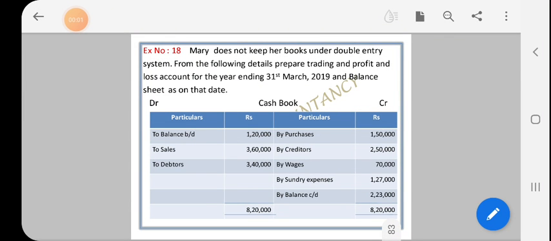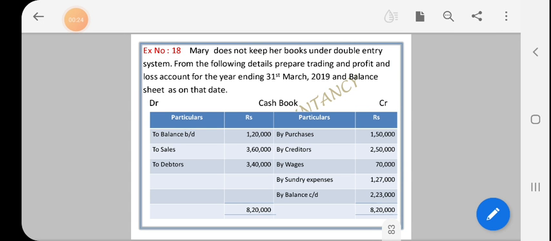Next, exercise number 18. Mary does not keep her books under the double entry system. From the following details, prepare the trading and profit and loss account for the year ending 31st March 2019 and the balance sheet as on that date. So here, the cash book is given.